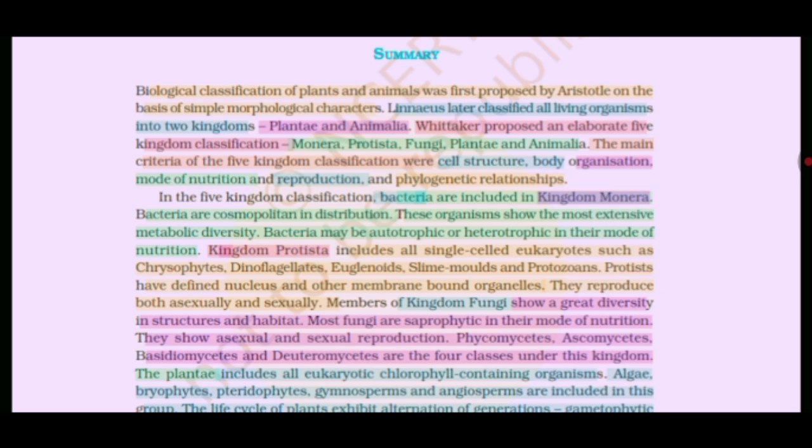In the five-kingdom classification, bacteria are included in the kingdom Monera. Bacteria are cosmopolitan in distribution. These organisms show the most extensive metabolic diversity. Bacteria may be autotrophic or heterotrophic in their mode of nutrition. Kingdom Protista includes all single-celled eukaryotes such as chrysophytes, dinoflagellates, euglenoids, slime moulds, and protozoans. Protists have a defined nucleus and other membrane-bound organelles. They reproduce both asexually and sexually.